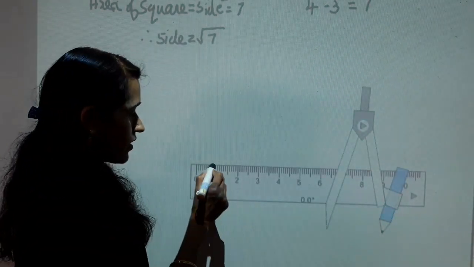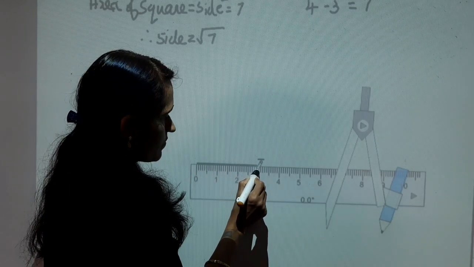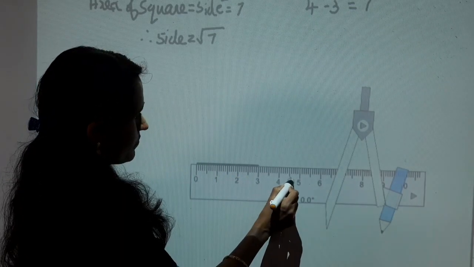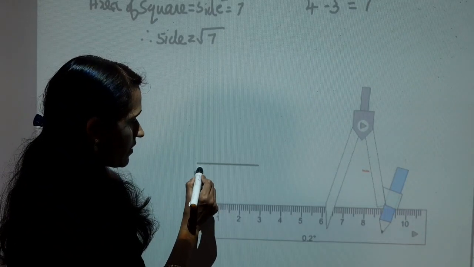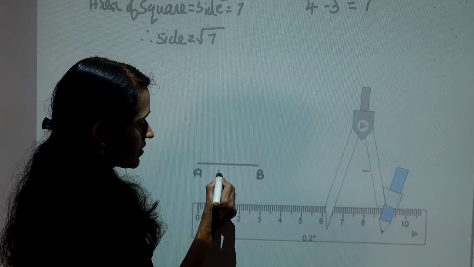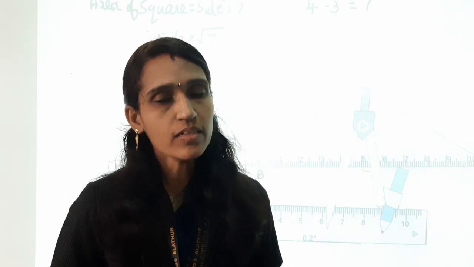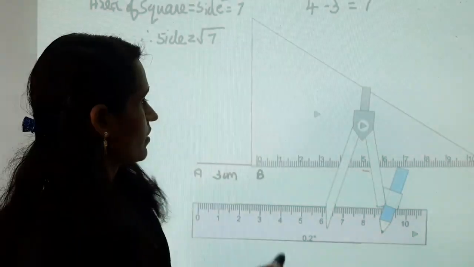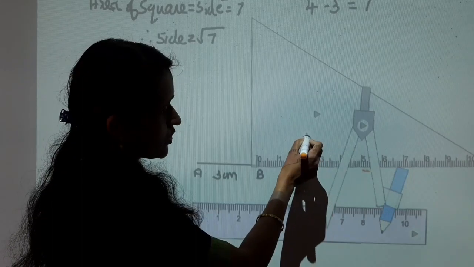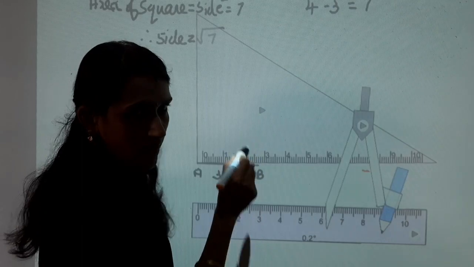Draw a line of length 3 centimeter. Mark it as A and B, 3 centimeter. Using set square or protractor, draw an angle of 90 degree. Keep the set square on point A and draw a line.